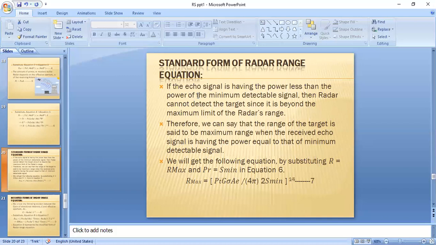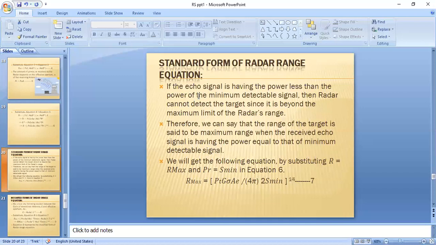So here we have some minimum detectable signal; the signal should have some minimum power.